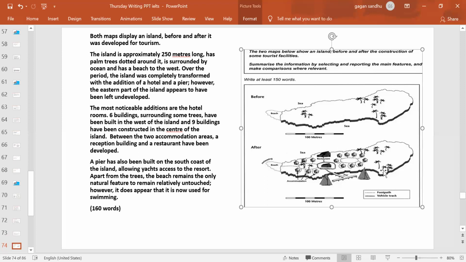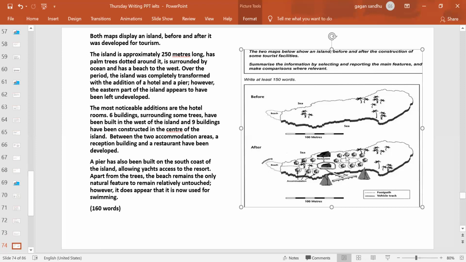Apart from trees, which were there previously and now as well, the beach remained the only natural feature to remain relatively untouched, right? Previously the beach was there, trees were there, and now trees and beach are also there, and this is the only feature which remained untouched. However, it does appear that it is now used for swimming. You see it is written swimming now, and there was no swimming.